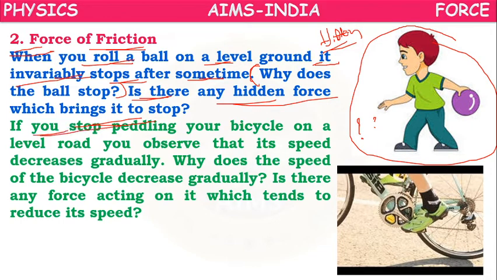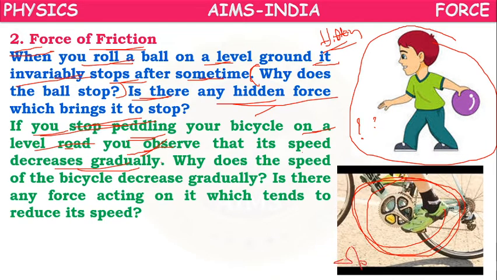Or, if you stop pedaling your bicycle on a level road, you observe that its speed decreases gradually. Now you are pedaling the cycle. Suddenly, if you stop the pedaling, what happens to the speed of the bicycle? Decreases gradually. Here, gradually means slowly.